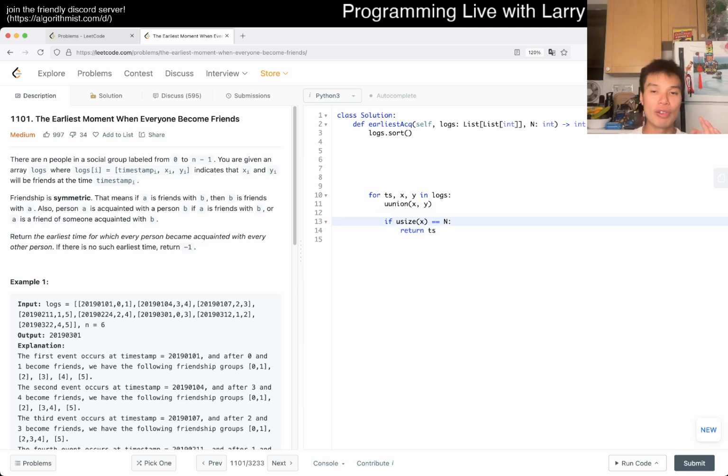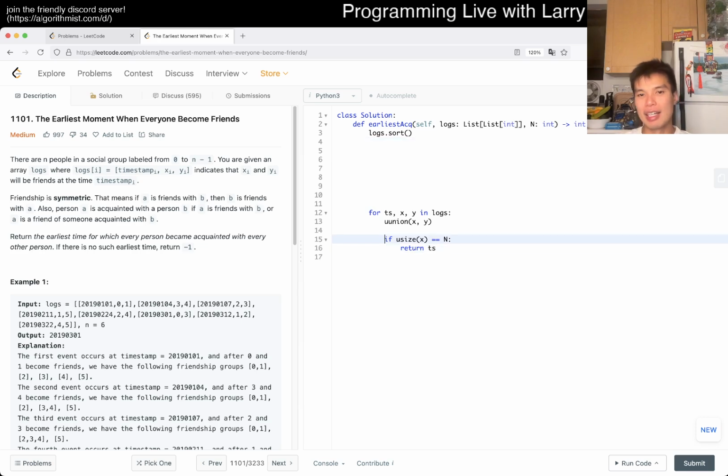So that, and also, like I said, if you are not familiar with that way, you should practice it. I think it's good practice. I'm a little bit lazy though, so I'm not going to practice that. The other thing to observe is that if u find of x is not equal to u find of y, that means that now you make a new connection between 2 things, and then you union it, right?